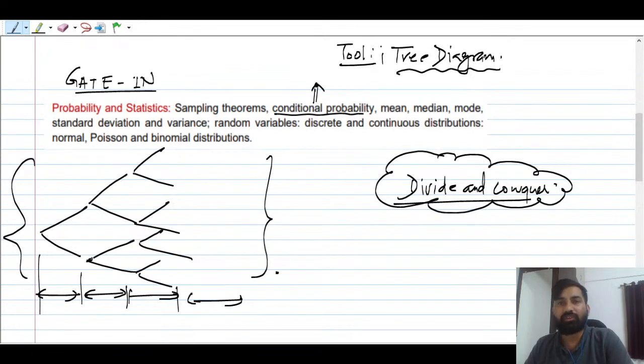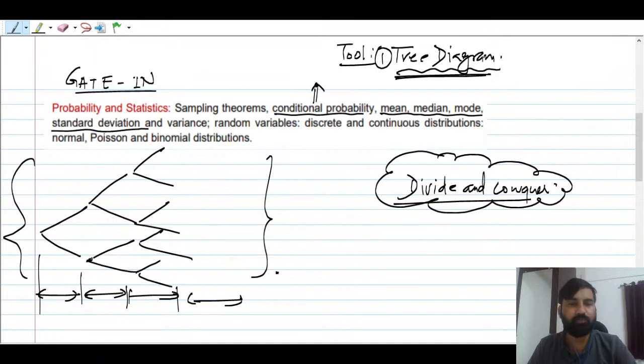The tree diagram is one of the important tools to deal with any sort of probability concept. The basic probability, the sampling theorem and the conditional probability, again the measures of central tendencies like mean, median, mode. What is the relation between mean, median, mode? What is mean, what is median, what is mode? And what is the meaning of standard deviation? We will also see the physical significance of these words: mean, median, mode, standard deviation, variance.